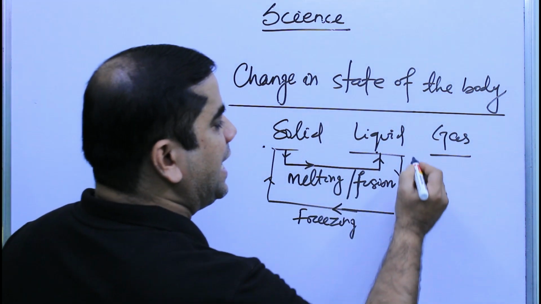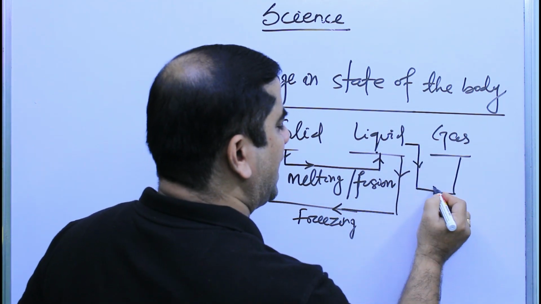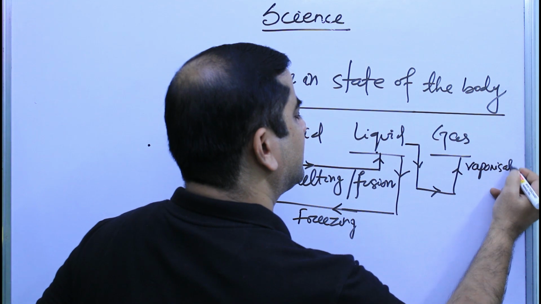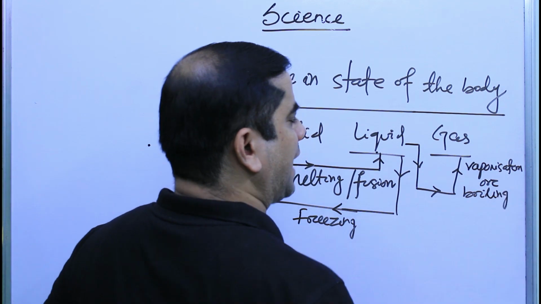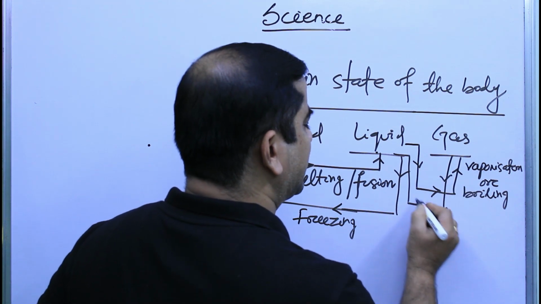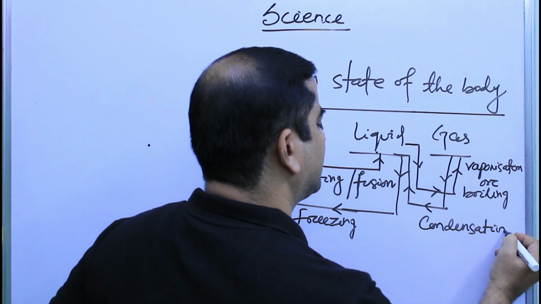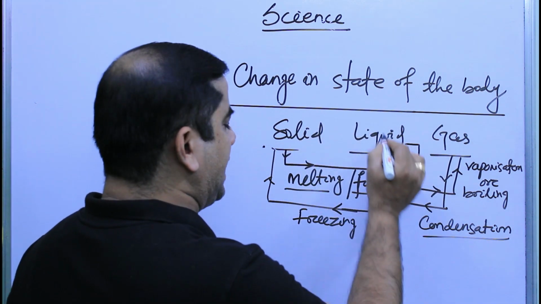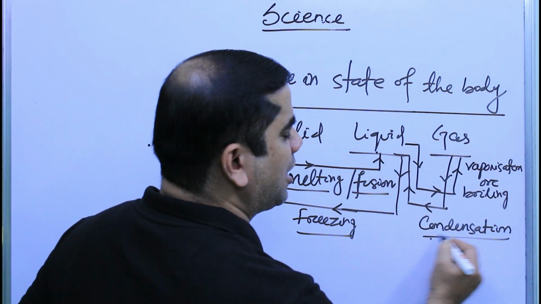Okay? Same way, if liquid changes to gas, it is called vaporization or boiling. Okay, but whenever gas changes to liquid, it is called condensation. Fine. So solid to liquid is called melting or fusion. Liquid to solid is called freezing. Liquid to gas is called evaporation or boiling. Gas to liquid is called condensation.